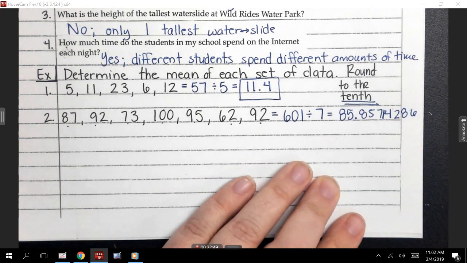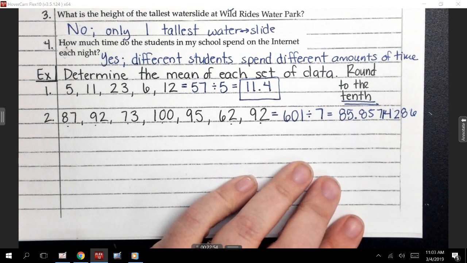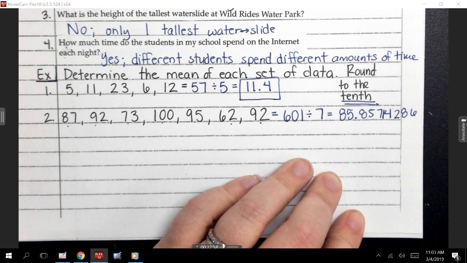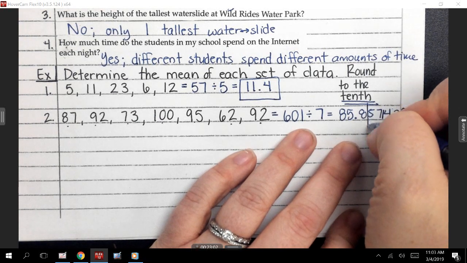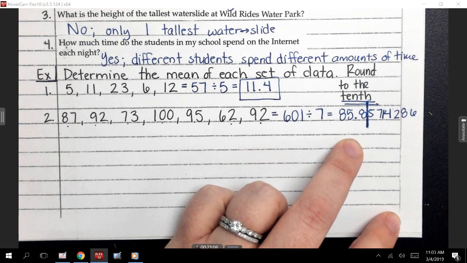Okay. Doesn't really matter because it says to round to the 10th place. So guys, where did I want this number to stop? Someone tell me, where should this have stopped? Carlos? At the 8. Do y'all agree? Right there. I'm going to draw a line. That's where I wanted it to stop. Did it stop there? No. But knowing where to stop, that's a big part of your rounding, okay? Are y'all okay with how I drew the line?